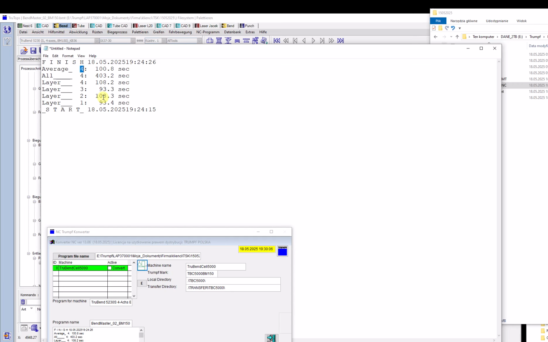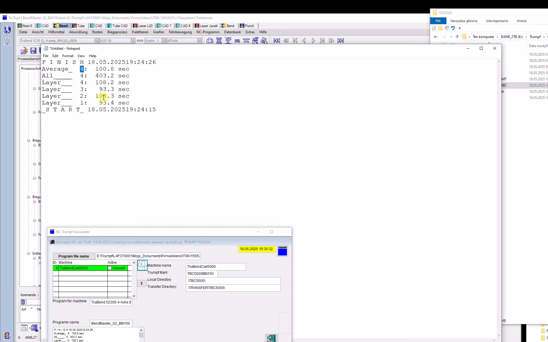For everyone who is programming with TruTopsBend a TruBendCell5000 series machine with Bendmaster 60 or Bendmaster 150 kilograms, I kindly ask you to send me a few BNC files, but not only BNC files.